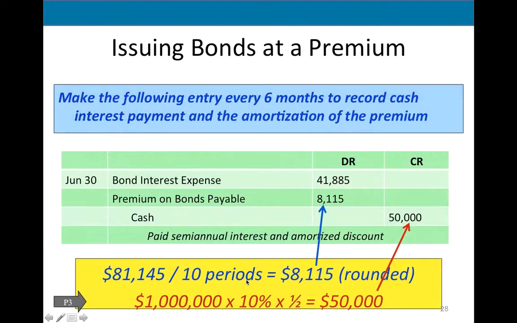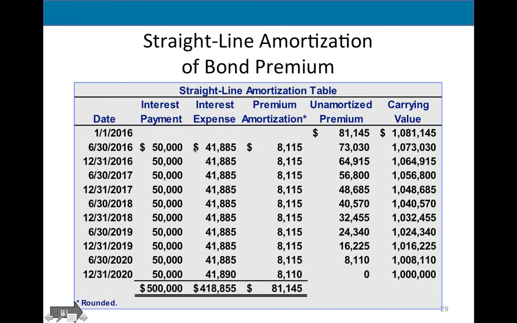So every time we pay interest, look what we do. Cash does not change, 50,000. We pay interest of 50K. But now my premium, it's like revenue. It decreases the amount of the bond interest expense. When I debit premium, premium goes down, the total of the premium, and it decreases the bond interest. So the bond interest expense is 50,000 minus 8,115 equals 41,885.